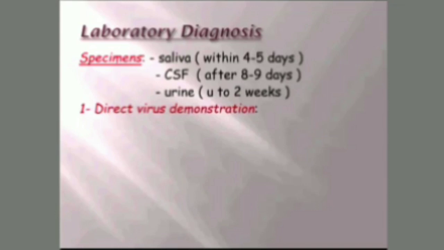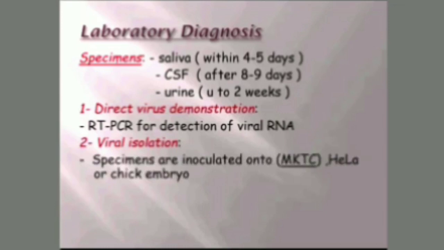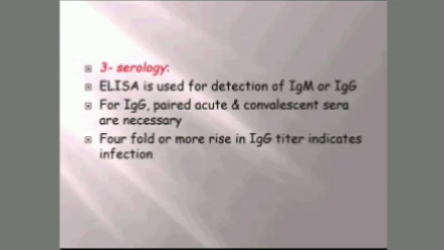The methods of diagnosis: you can go for direct virus demonstration by RT-PCR detection. Virus isolation can be done in HeLa cells or chick embryo, and growth is recognized by hemadsorption, meaning you add RBCs to the cell culture line and they attach to the infected cells. You can go for a serological technique, that is ELISA, for detection of early infection, either IgM specific, or if you have an IgG specific kit, you can go for paired sera examination, in which acute and convalescent sera are examined, and a 4-fold rise in IgG titer indicates infection.